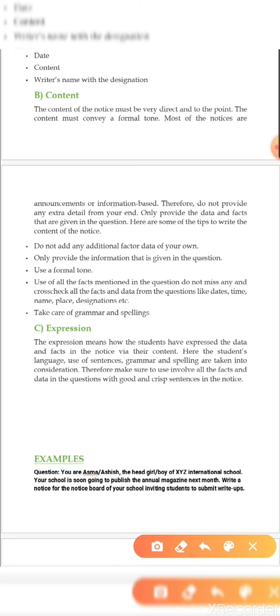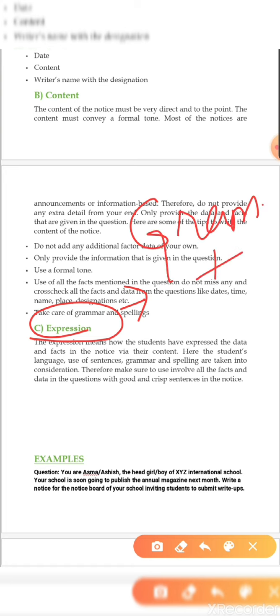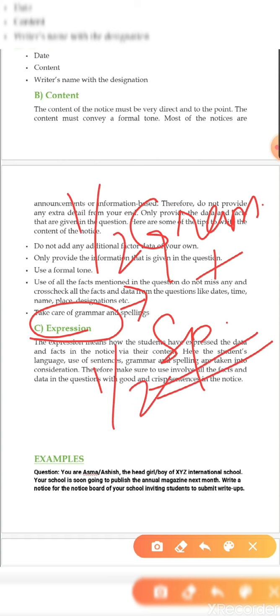In the board examination, when teachers are correcting the paper, in the expression they are seeing the grammar, and they are seeing the spelling. So half marks are for grammar and half marks for spelling. Totally it carries 1 mark. You have to see that the grammar is okay, the tense is okay. Suppose when we are writing a notice, it is in the future tense, so you cannot write past tense or present tense in the notice.